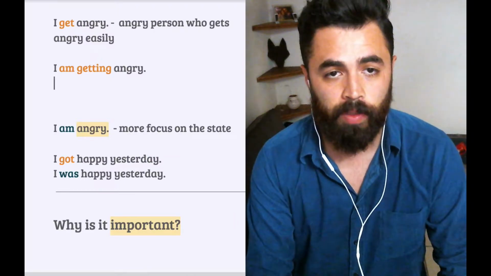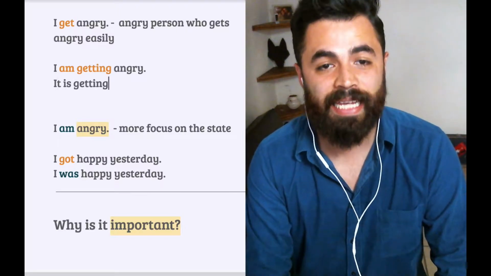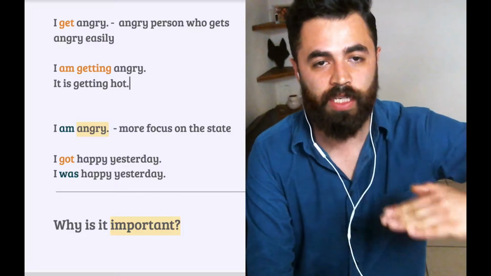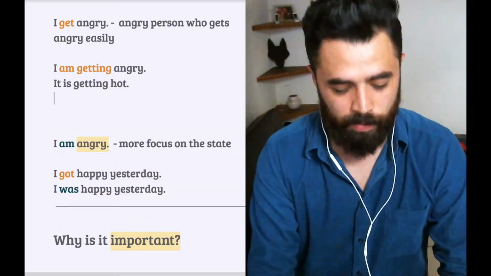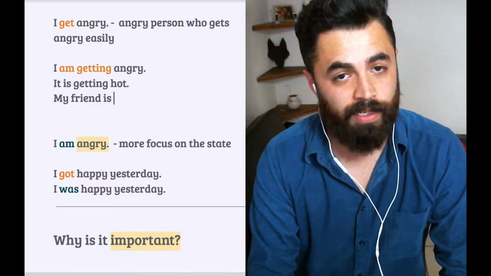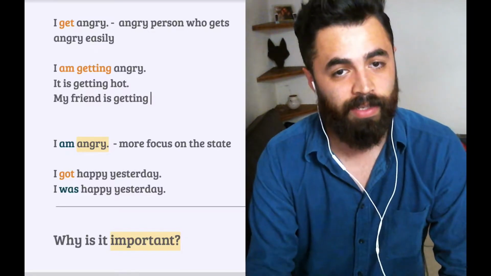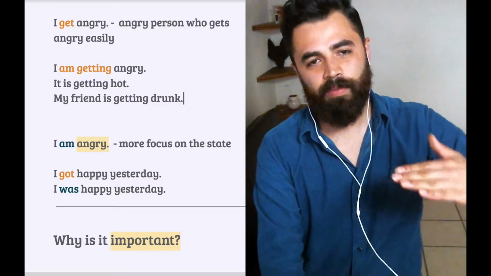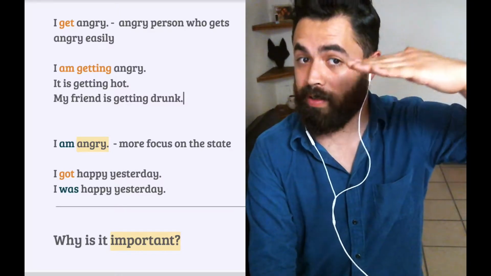For example, it is getting hot, right? There's a gradual process, it's changing. It is getting hot. My friend is getting drunk. Here, we could say getting drunk, right? He's getting drunk.